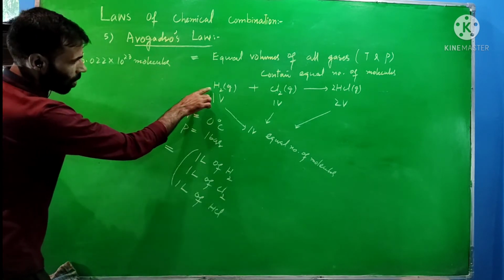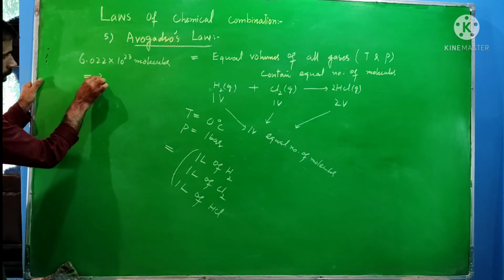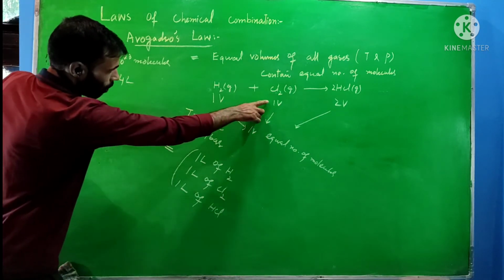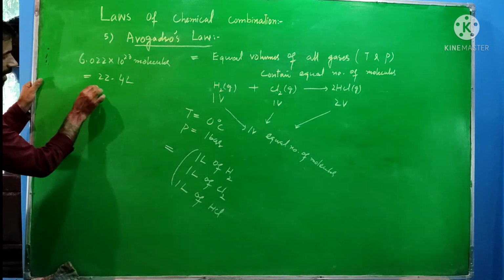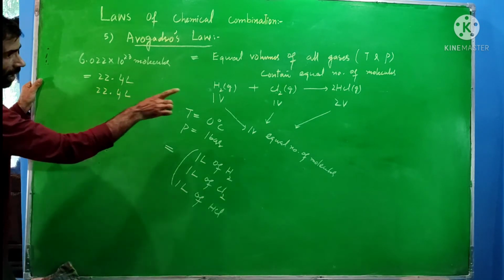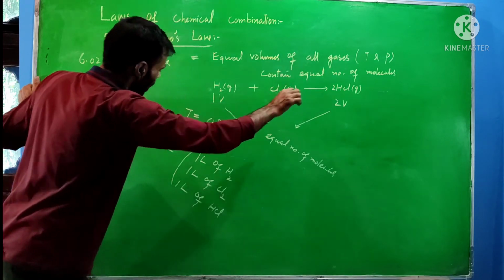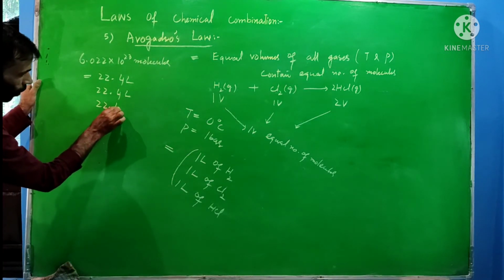At that time, the volume occupied by this gas is equal to 22.4 liter. The volume occupied by 1 mole of this gas is again 22.4 liter, and for this gas, 1 mole, again 22.4 liter.